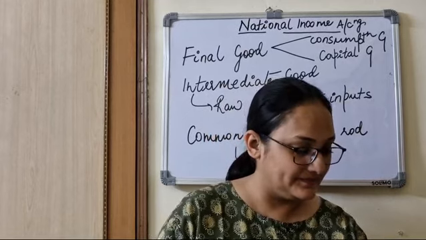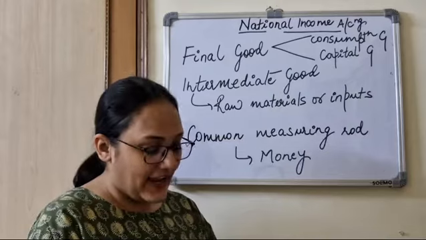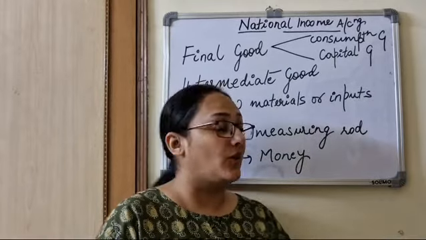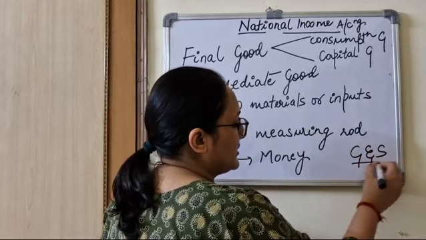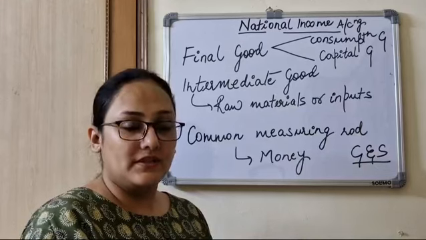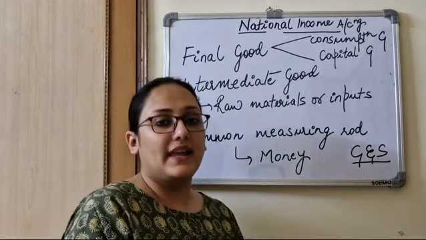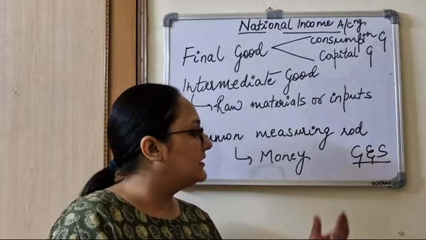So let's begin. First of all, in national income accounting, we are talking about goods and services. In our economy, we have goods which are in tangible form, like you can say apple, you can say car, anything that is tangible is a good.